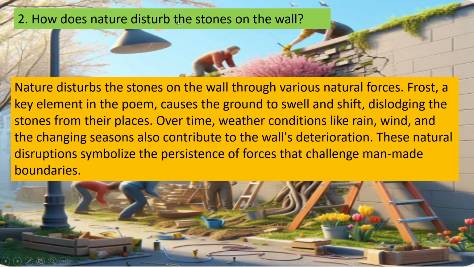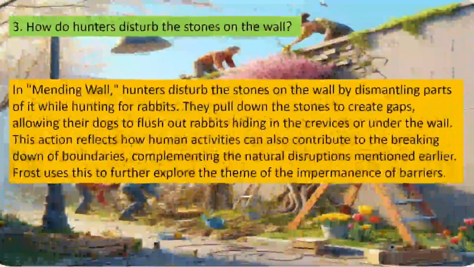Second one, how does nature disturb the stones on the wall? Nature disturbs the stones on the wall through various natural forces. Frost, a key element in the poem, causes the ground to swell and shift, dislodging the stones from their places. Over time, weather conditions like rain, wind, and changing seasons also contribute to the wall's deterioration. These natural disruptions symbolize the persistence of forces that challenge man-made boundaries.